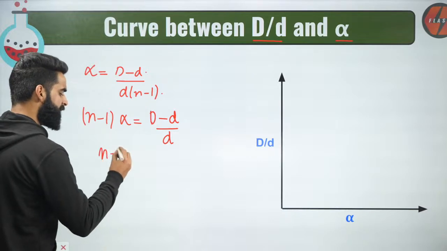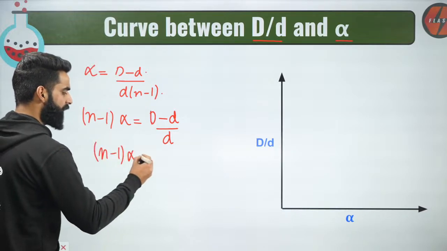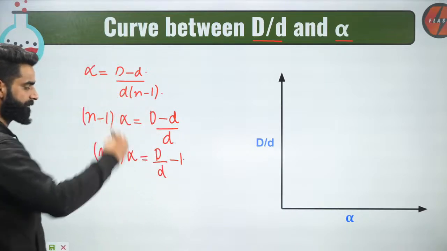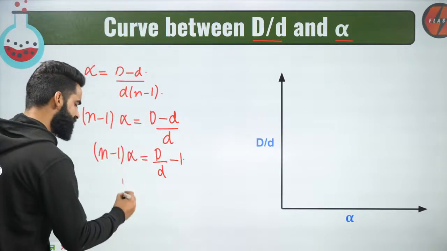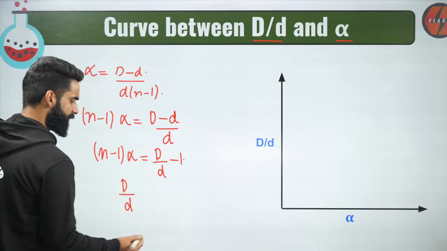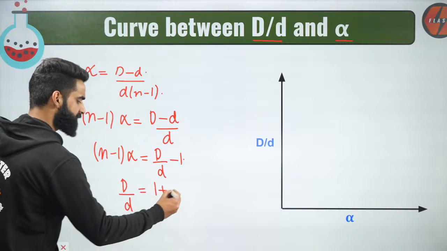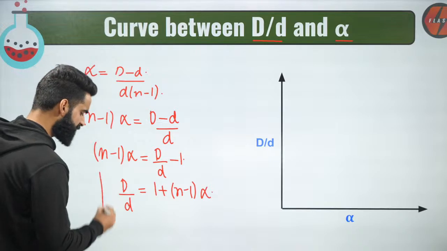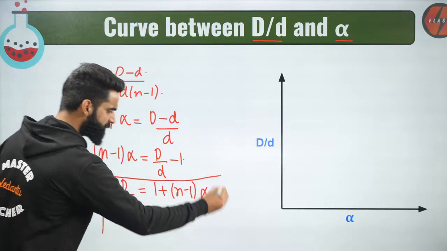Can I write it like this? N minus 1 multiplied by alpha is equal to capital D divided by small d minus 1. Okay. Can I write it like this? Capital D divided by small d is equal to 1 plus n minus 1 multiplied by alpha. This is something which I got right here.